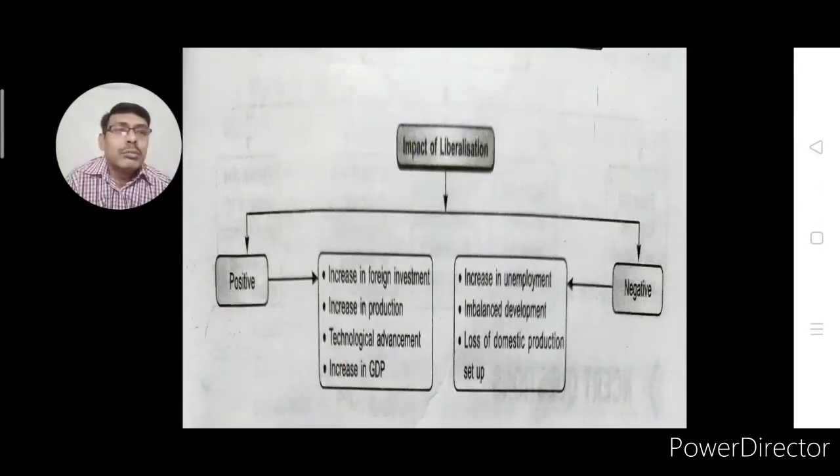Loss of domestic production. When foreign companies started coming to India, many domestic companies were not able to face competition, and many of them closed or their production declined. So this happened especially with small scale industries. Large industries and multinational companies were able to face competition, but small producers were not in a position to compete with them.